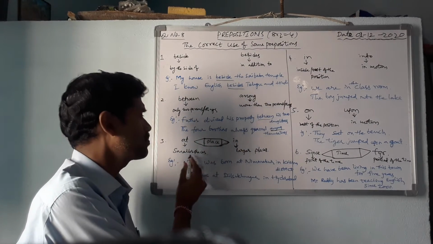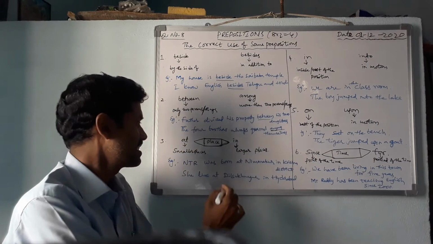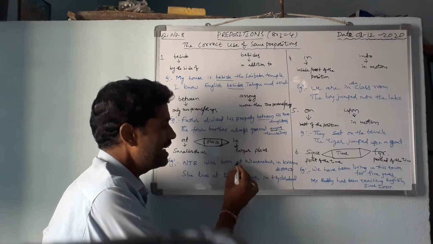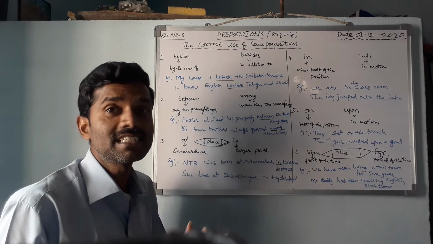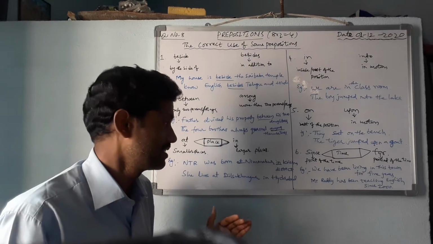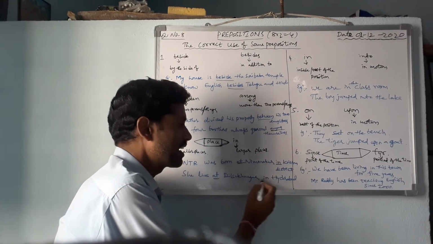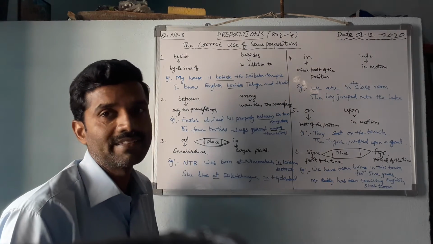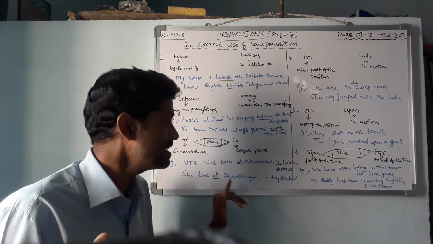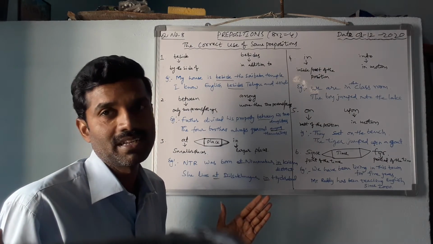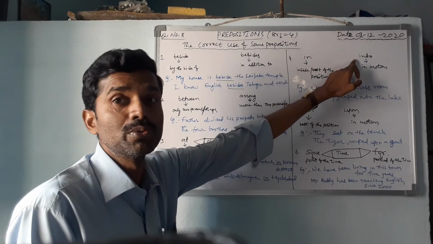Next, third one, at and in. At is used for smaller places, I already told, and in for larger places. NTR was born at Nimmakuru in Krishna district. Nimmakuru is a small village. Krishna district is a vast or larger town or city. Next, she lives at Dilshuk Nagar in Hyderabad. Dilshuk Nagar is the smaller place and Hyderabad is the larger place.